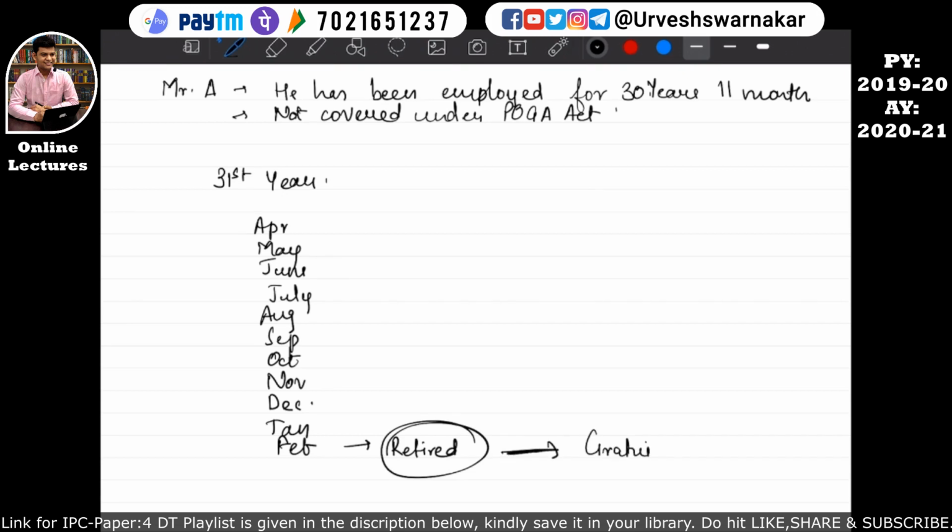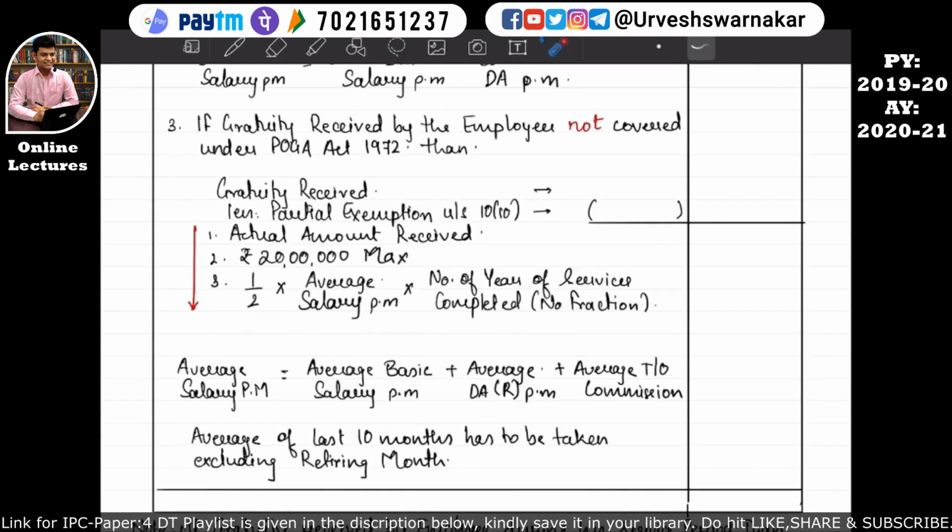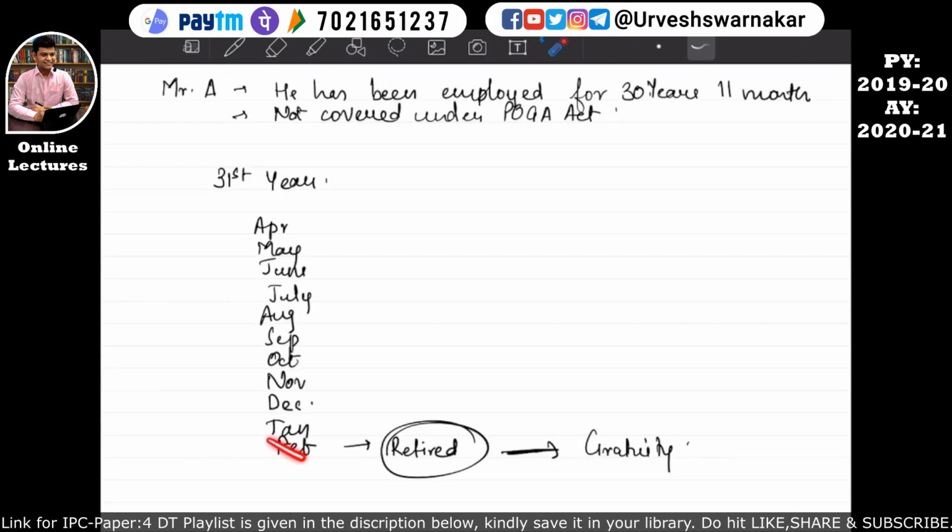Okay, so in order to calculate as per this formula, that is half into average salary per month into number of years of service completed, ignoring the fraction, we have to calculate the average salary per month. How will the average salary be calculated? Average salary per month will be calculated in this manner: average basic salary per month plus average dearness allowances recognized per month plus average turnover commission, and the average of the last 10 months has to be taken excluding the retiring month. That means the salary of this February will be excluded.